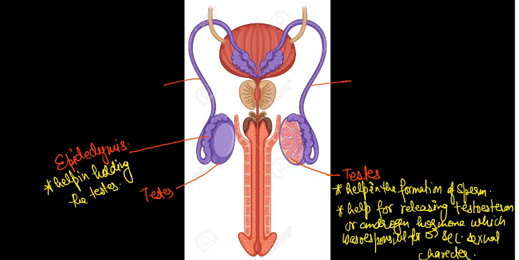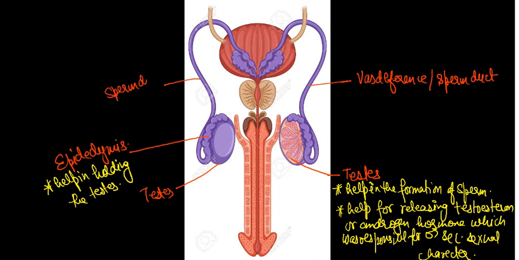This layer is called the vas deferens, also called the sperm duct.